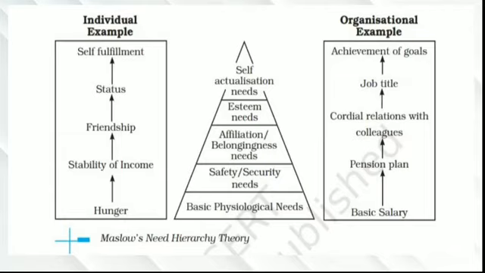In the organizational level, the examples are the basic salary, the pension plan, cordial relation with colleagues, job title, and achievement of goals. So these are the examples of how it works in an individual or in an organization, from the basic need to the highest level of need, how Maslow has placed each need according to its level, one after the other.